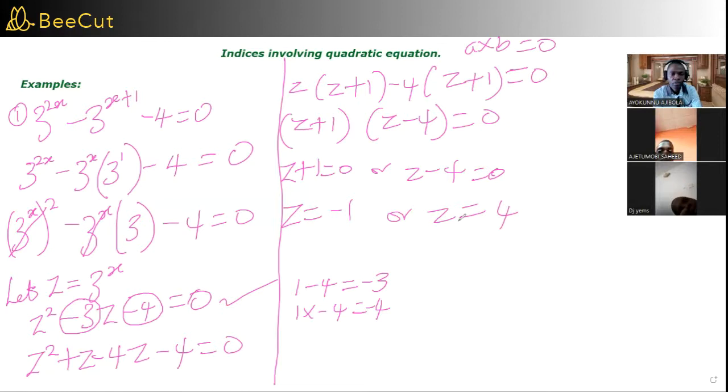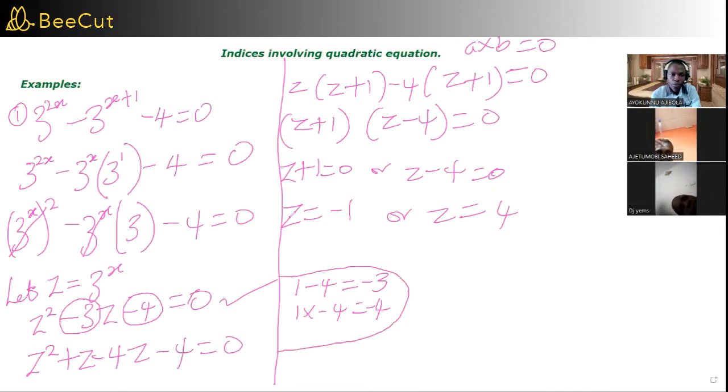So that is the end of that particular quadratic equation, but that has not solved our question to find x. So in a bid to find our x, we're going to go back and substitute the value of Z in this place. Here now, we have two situations to face. Let me circle this.